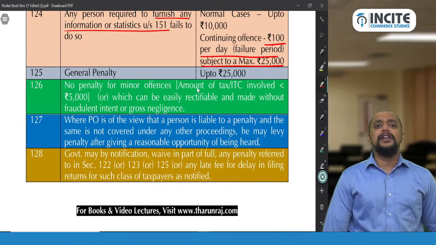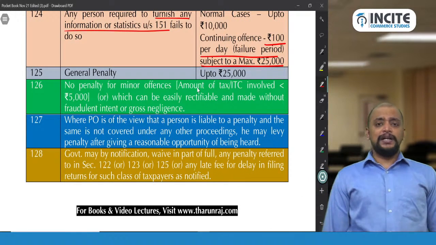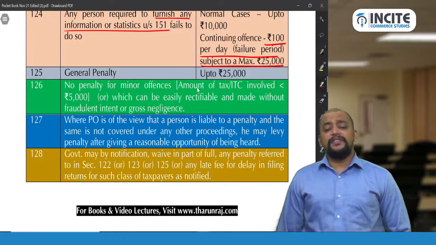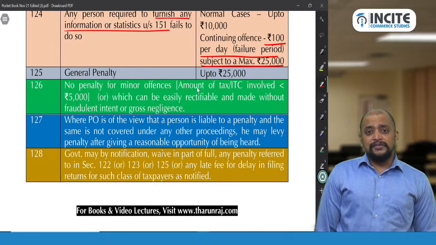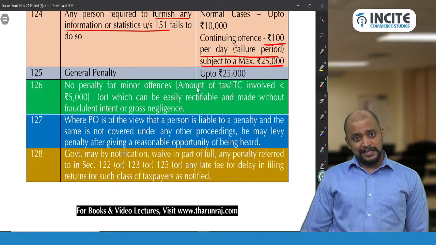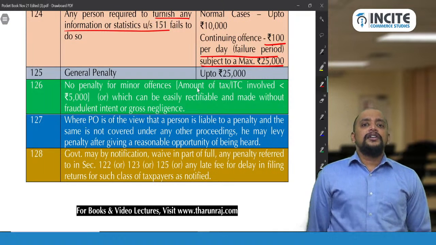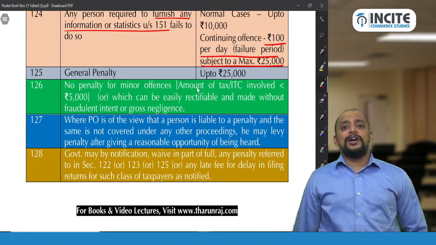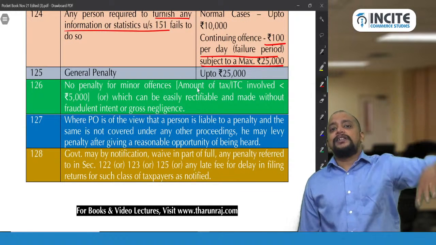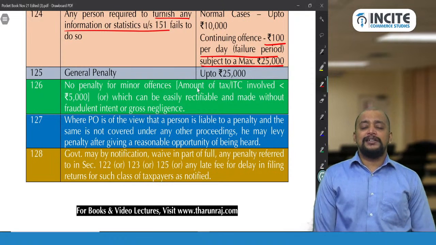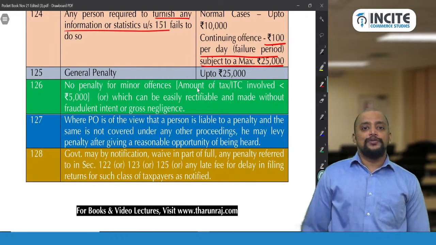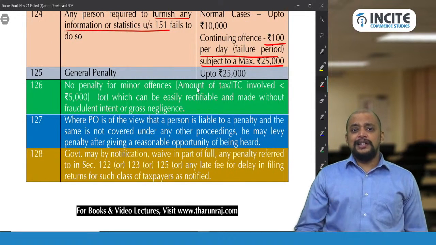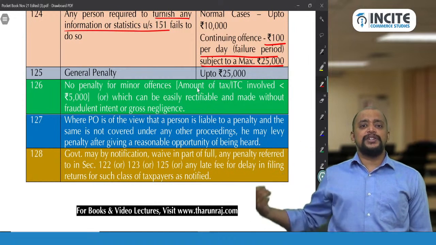If the penalty is not paid, they will recover. They will recover. Simple. How to recover, sir? First, they will seize your bank account, freeze your bank account. Thereafter, they will take away your assets, if there are any assets they will attach, or they will put a poster in the locality where you are residing that this person has to pay this much amount. If anyone has to pay this person any amount, don't pay, pay it to us, like the department will put. And that is how generally it will be recovered. The recovery proceedings will be there.